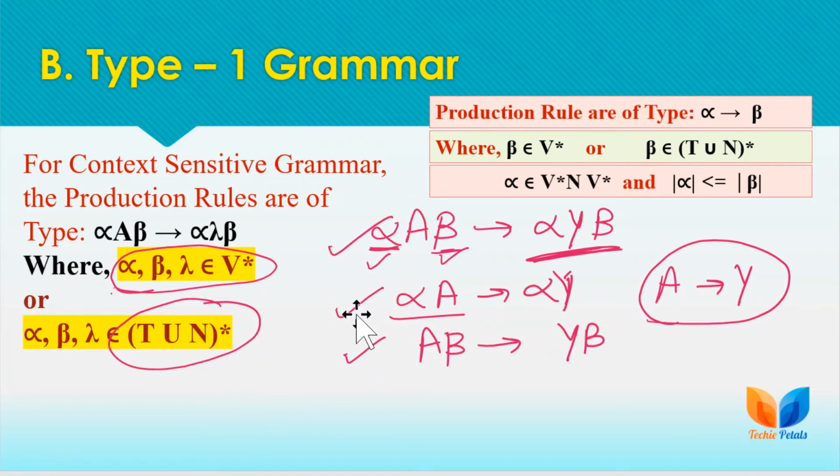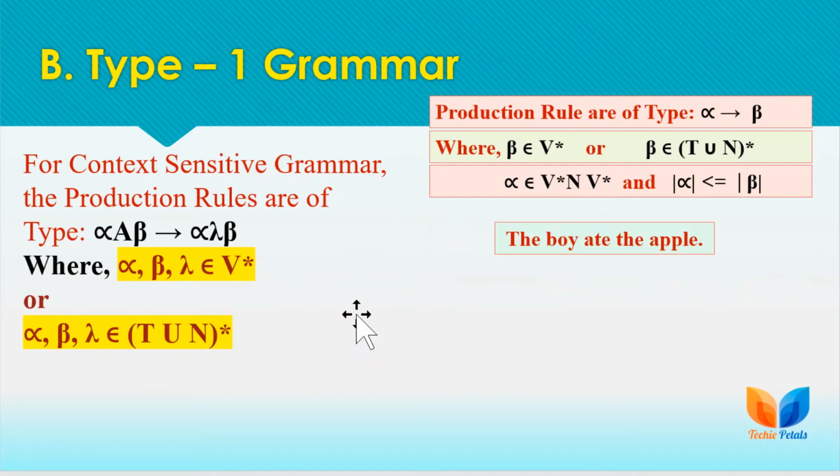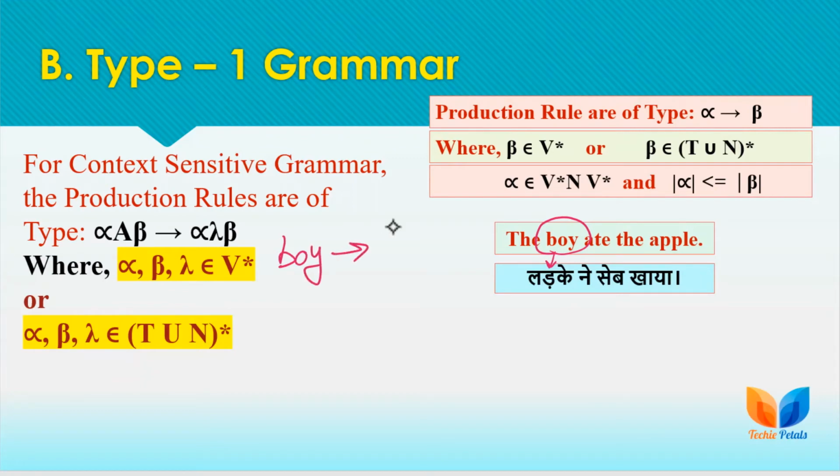Let's take a simple example, the simple English sentence, "the boy ate the fruit." While converting this sentence to Hindi, we have this replacement: "the boy" is written as "ladke," but in English the meaning of boy is "ladka." In this sentence we use the word "ladke" because we have a right context, "ne." So if we use "ne" as a right context, we cannot replace boy with "ladka,"